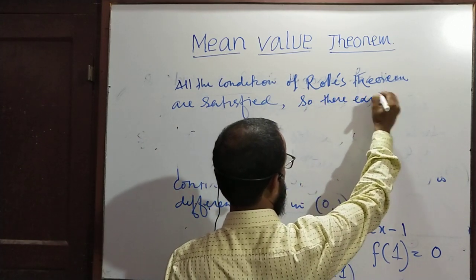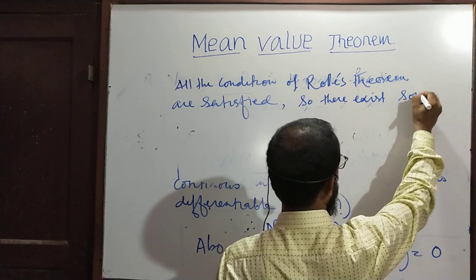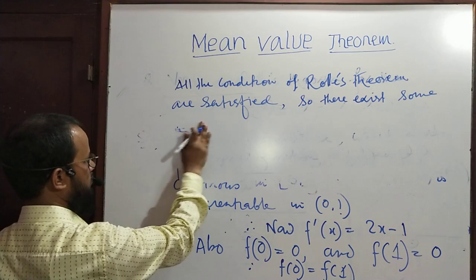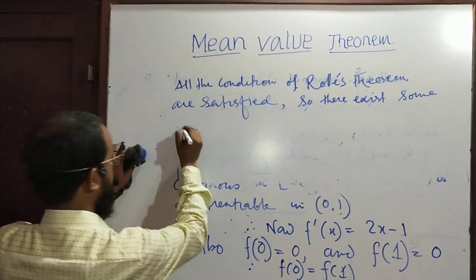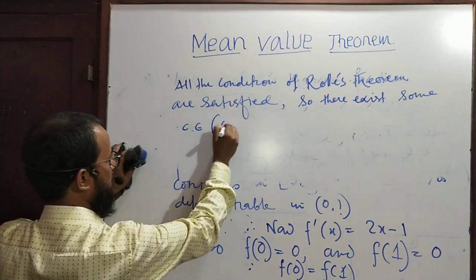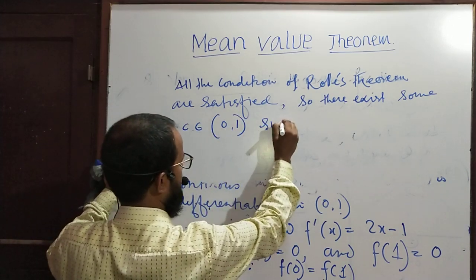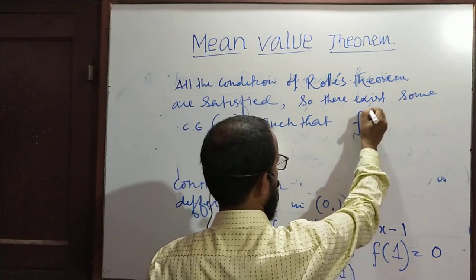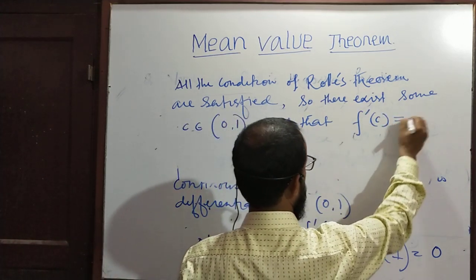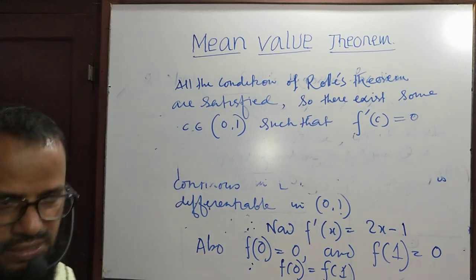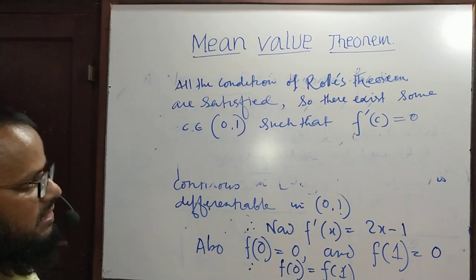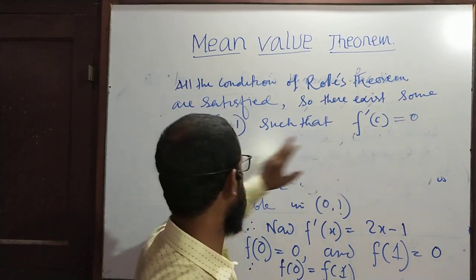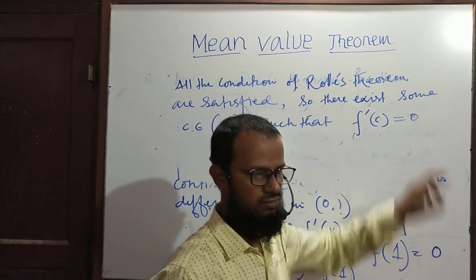there exists some c belongs to the open interval 0, 1 such that f dash c equal to 0. This is what Rolle's theorem tells us. So when the conditions of Rolle's theorem are satisfied, there exists some c in the open interval such that f dash c equal to 0.